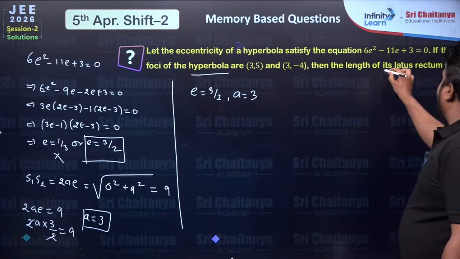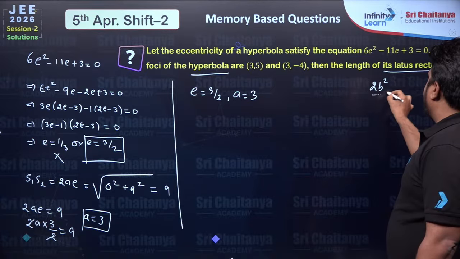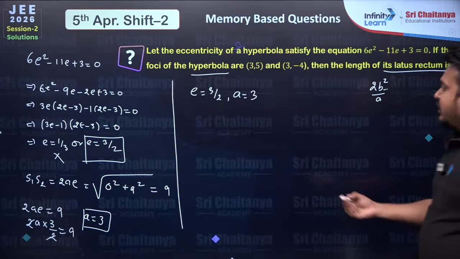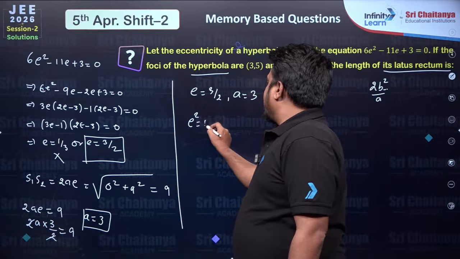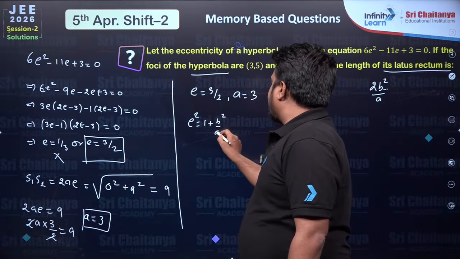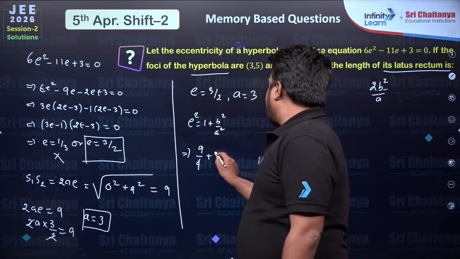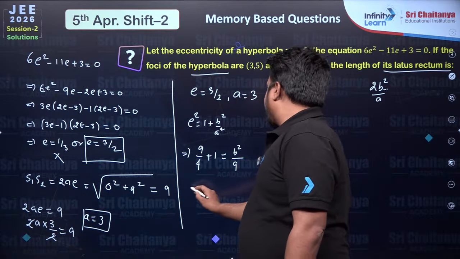We have to find the length of the latus rectum, which is 2b²/a. So we will need the value of b, right, students? So let's solve for b. We know that e² = 1 + b²/a². So 9/4 + 1 is equal to b²/9.